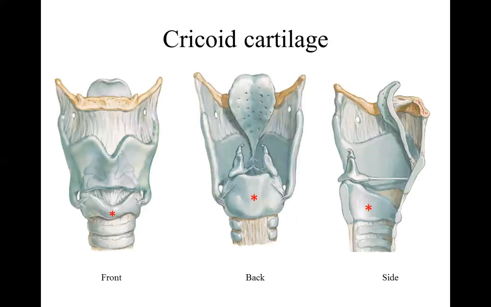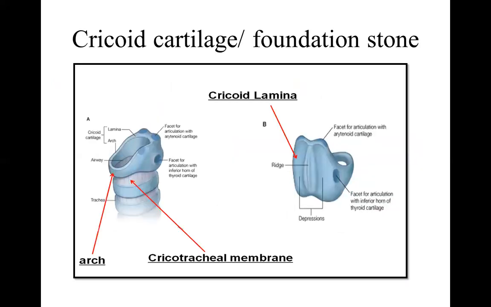The third cartilage that we discuss is the cricoid cartilage. Viewed from front, it is just an arch. Viewed from behind, it's a large lamina. The cricoid cartilage is called the signet ring cartilage. It's the only complete cartilage ring of the larynx.